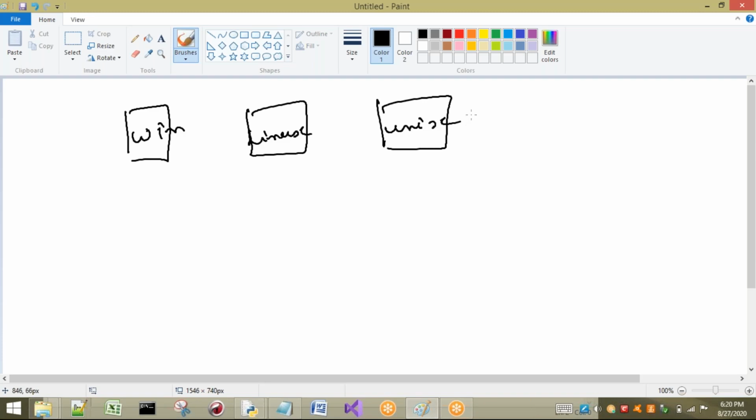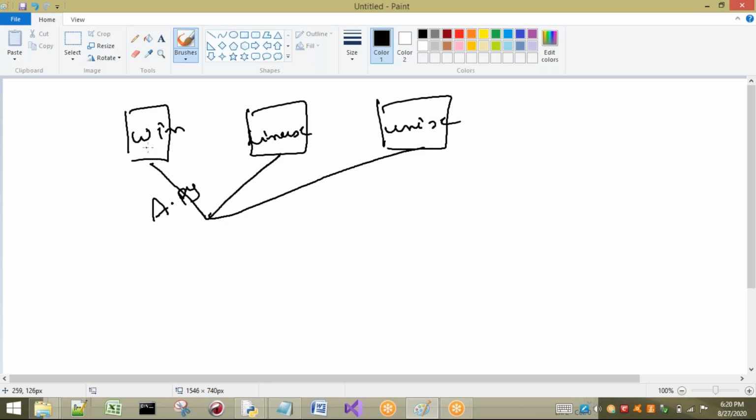So I am discussing platform independent. If I write a program in Windows, for example with the program name a.py, the program is written in the Windows operating system. The same thing can be executed in the Linux operating system and also in the Unix operating system.